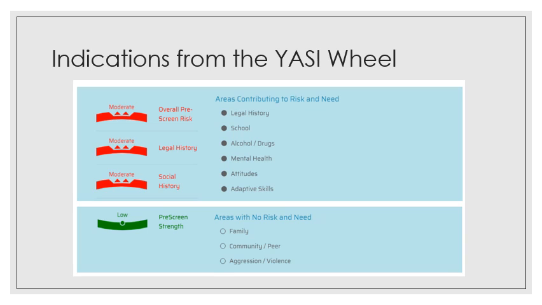So you can see that the strength, I believe, in the YASI wheel itself is that there's one that is available to the juvenile that would make sense to them, and then this one that is returned in the casework software that is a little bit more formal. Again, the strengths are listed on the same representation you'll see at the bottom part of the screen. This particular juvenile had low strengths, and there identified were 3 areas that there had been no risk and need noted, which was family, community, peer, aggression, and violence.